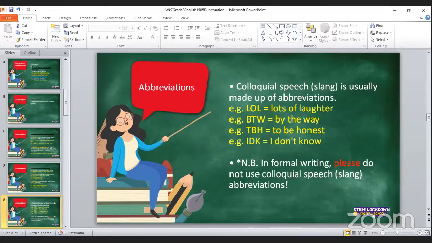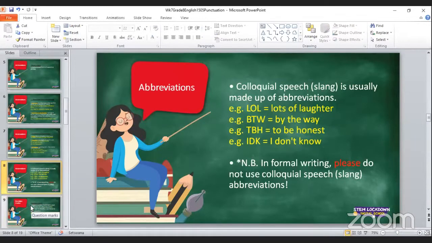So please do not use it. Let it remain in your social media, your Facebook, your WhatsApp, your Instagram, and all that. So I would love to warn you with that. So please, guys, use formal language in your formal writing.